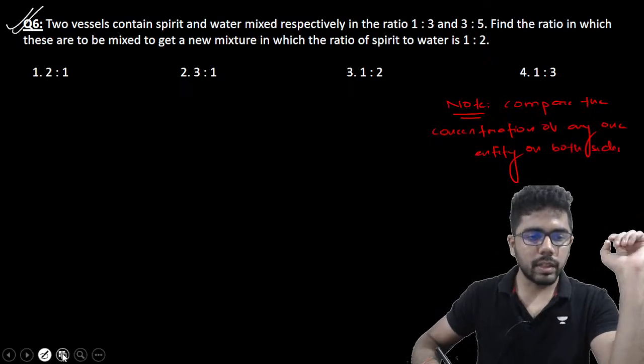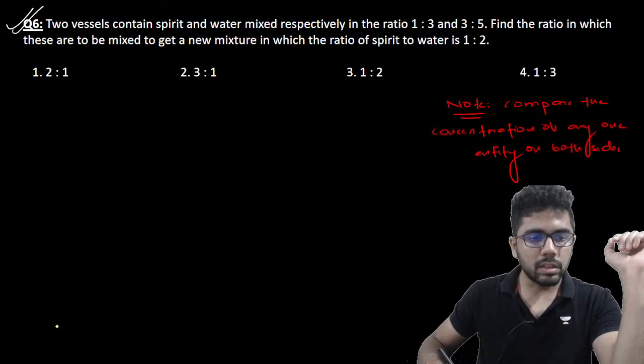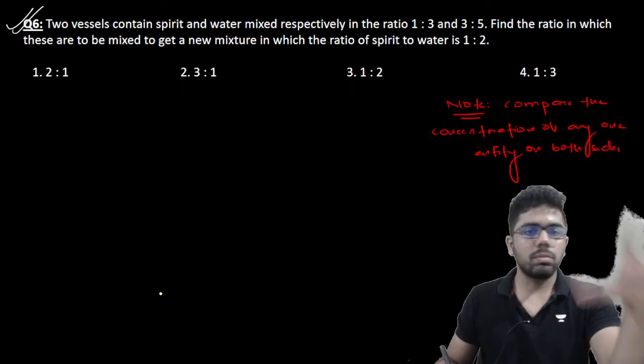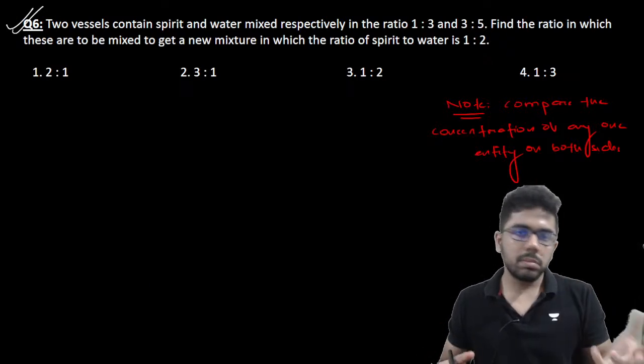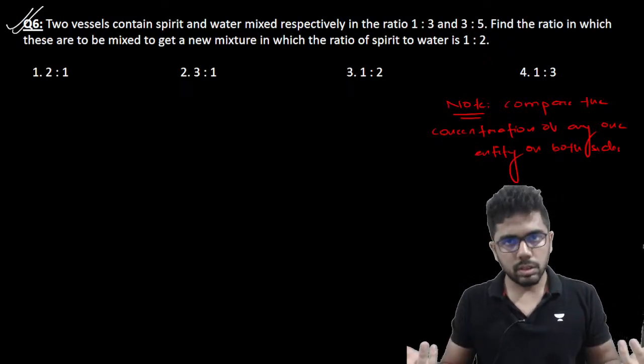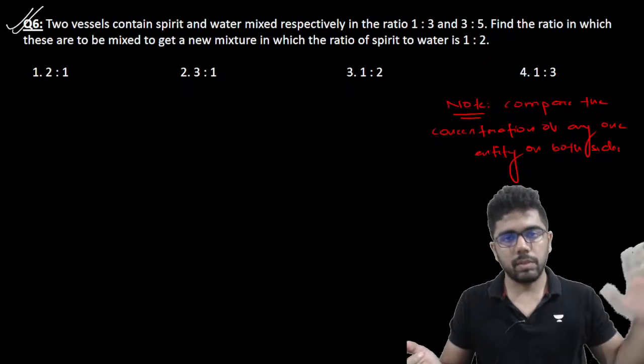Just इतना simple सा fact mind में रखना है. Compare the concentration of any one entity on both sides. Now when we talk about mixture, fundamentally mixture means it's a mix of two things, maybe more things, like 3 or 4 or 5 ऐसा होगा.